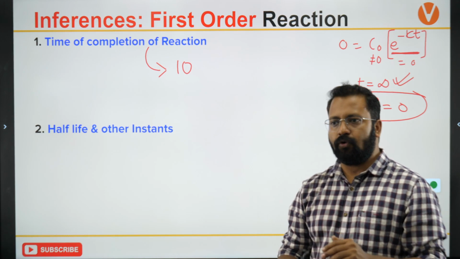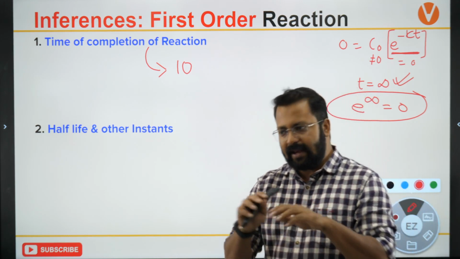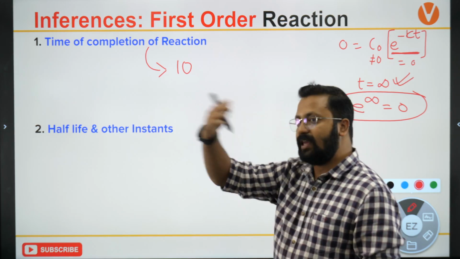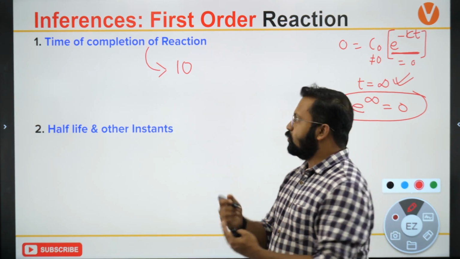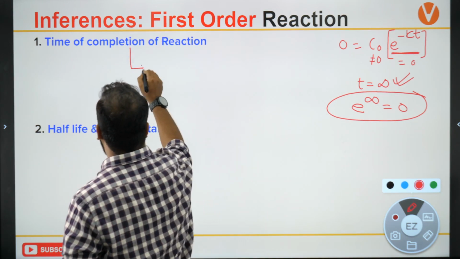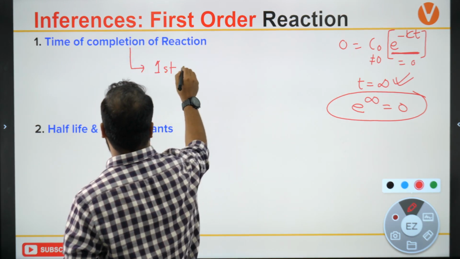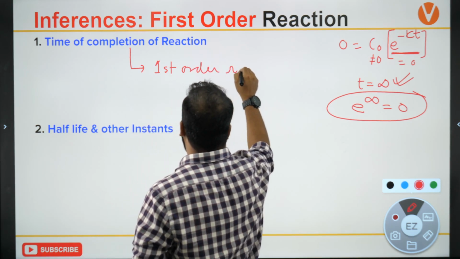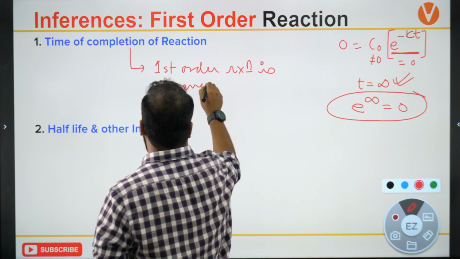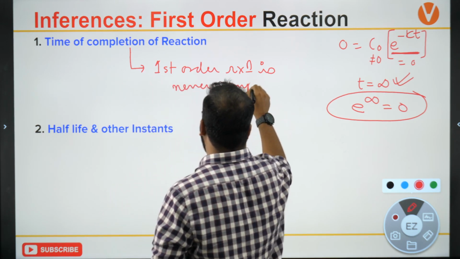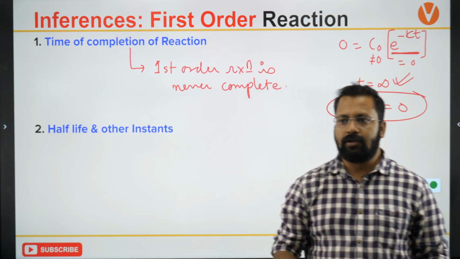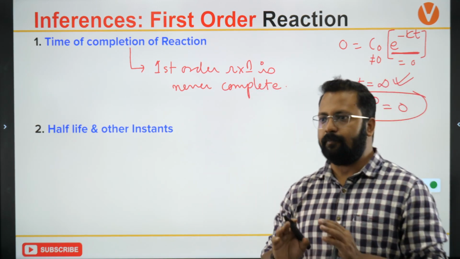So on and so forth. Can half of something ever be equal to 0? So the time of completion of a first order reaction is never complete. First order reaction will never be complete.